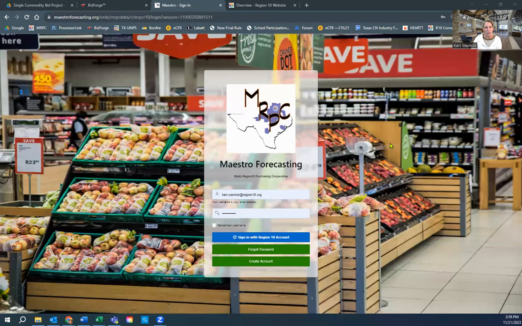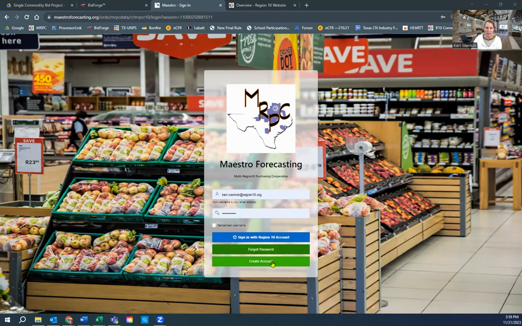First, I just want to address getting logged in to Maestro. You are required to have a Region 10 account. If you have a Region 10 account and remember your email that was used and password, you can simply type in your credentials, click on sign in, and it should take you right to the home page. If you can't remember your password, you can reset it right from this sign in screen. Just click on forgot password. And if you've never set up a Region 10 account, you can go ahead and click on create account.